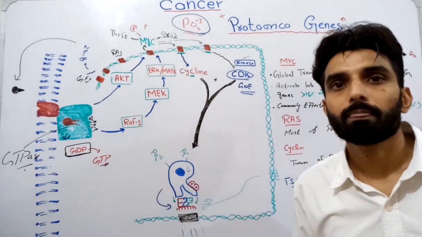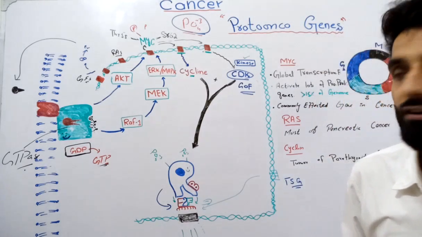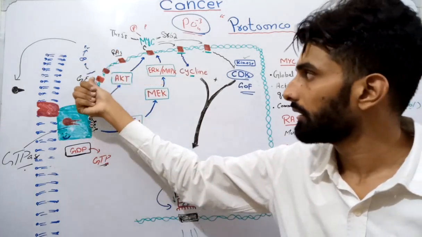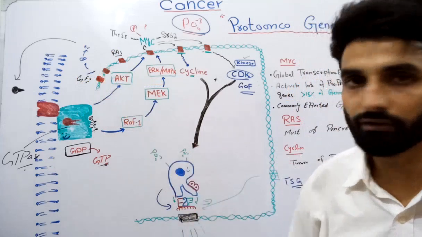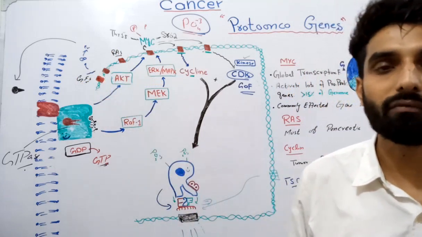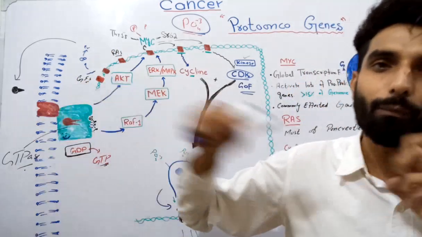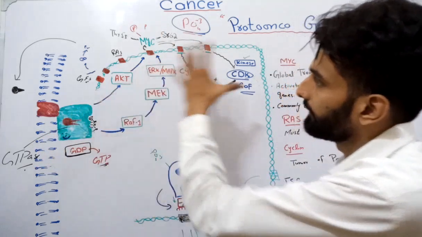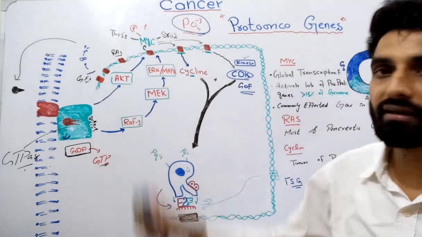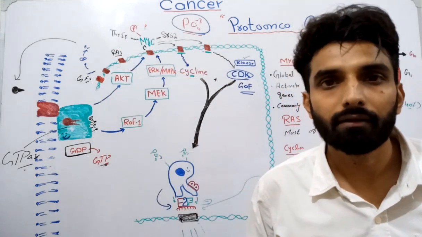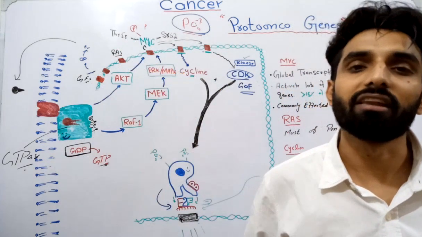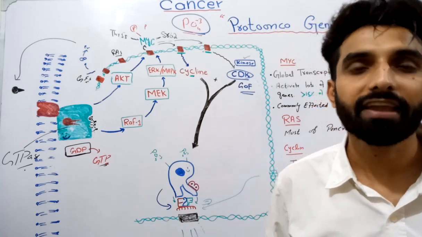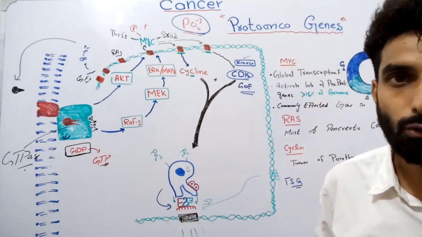But if there is a mutation in the growth hormone genes, more and more growth hormone will be formed. It will keep on forming. Now this signal will increase and the phosphorylation of MYC will increase. And what will happen? The proliferation of cells will increase. Cell division and cell replication will increase, and that may lead to cancer.